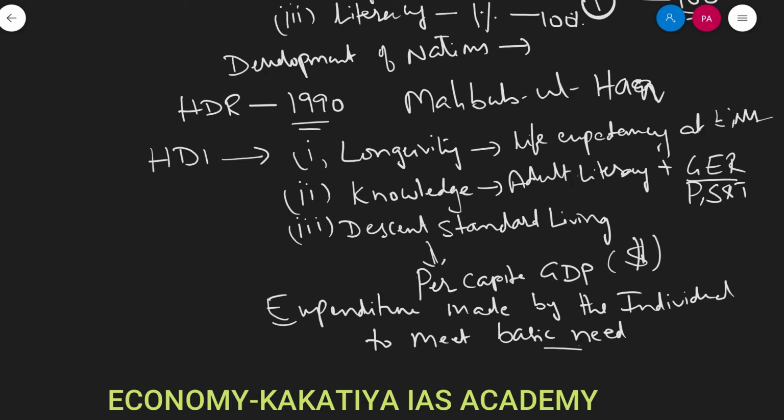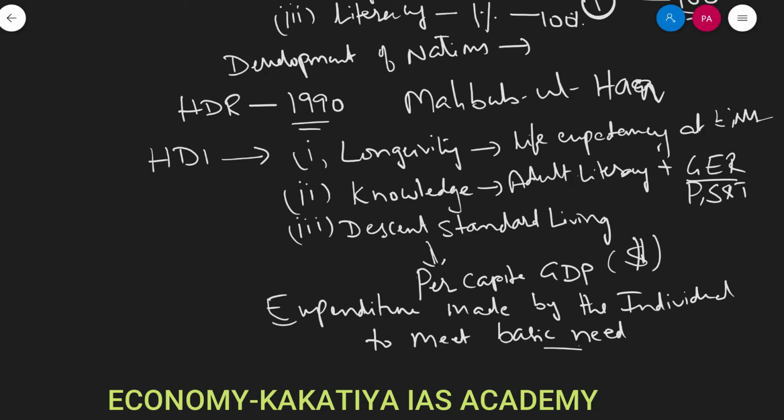It is measured in terms of US dollars, right? So these are the 3 parameters, these are 3 indicators which are used by UNDP to measure human development. Human development is measured on these lines. This was started from 1990, and from 1990 onwards the UNDP started publishing this human development report. And countries are classified as developed, developing and underdeveloped countries based upon these human development indicators.